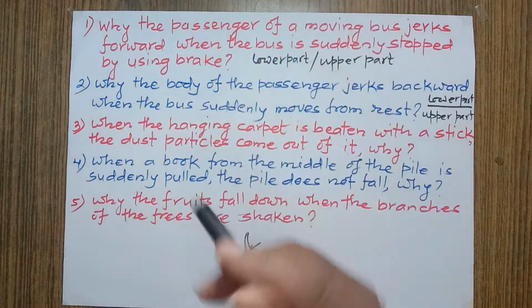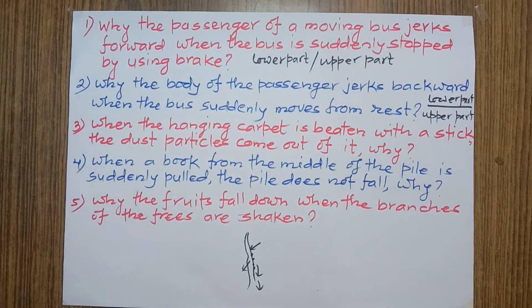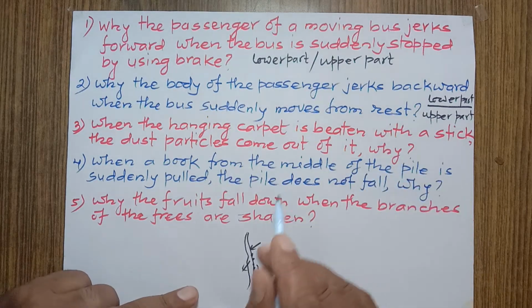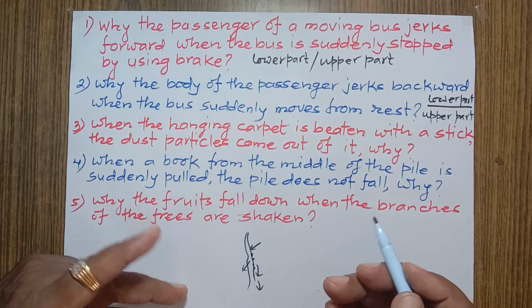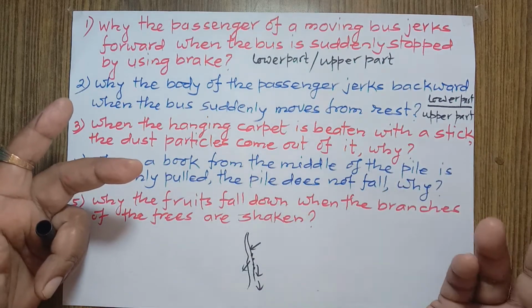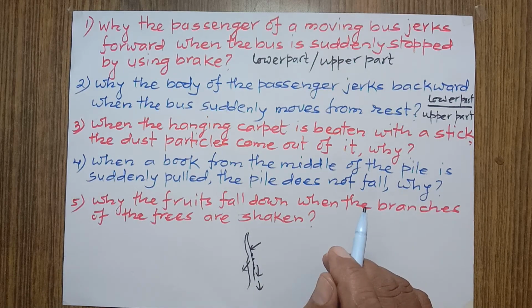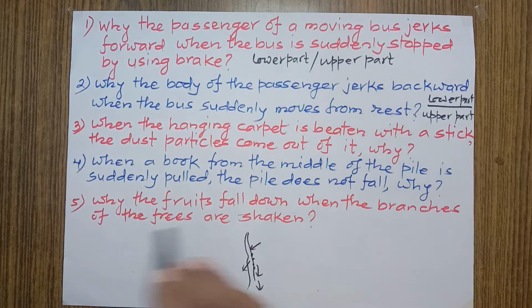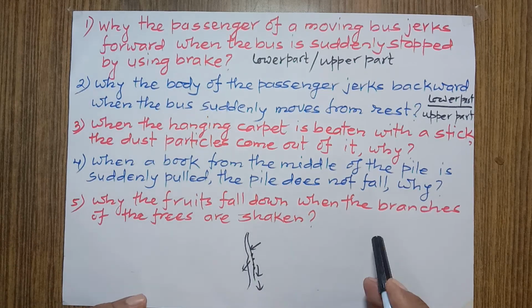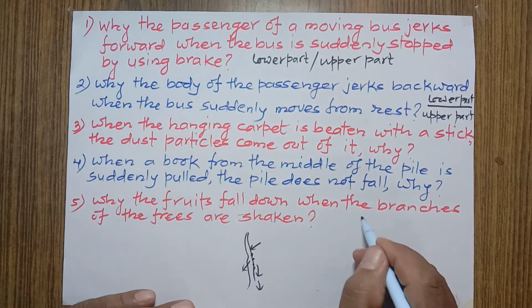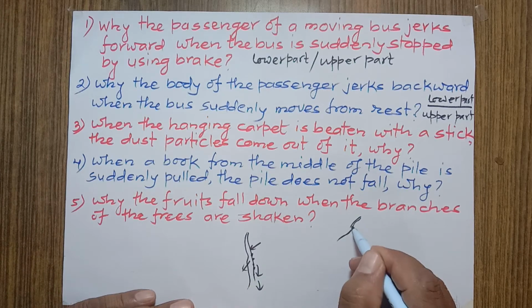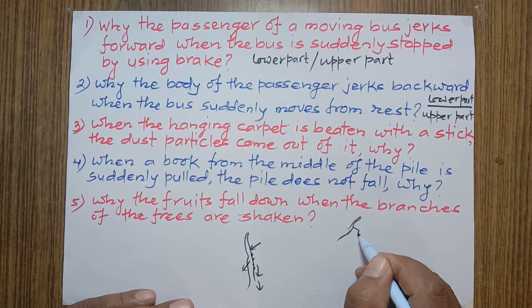According to Newton's first law of motion, they tend to continue their state of rest due to the inertia of rest. So the pile doesn't fall. This way we can answer question number 4 also. Why do the fruits fall down when the branches of the trees are shaken? Let's say this is one of the branches of the tree and this is a fruit.